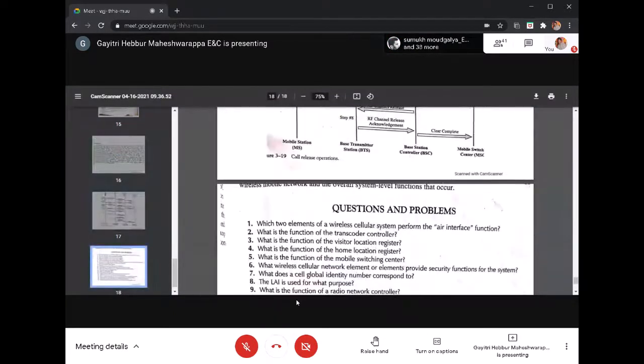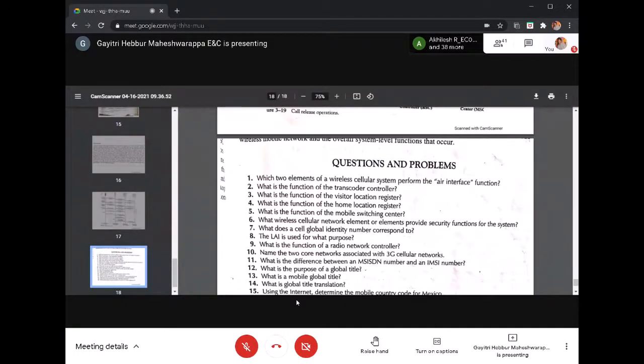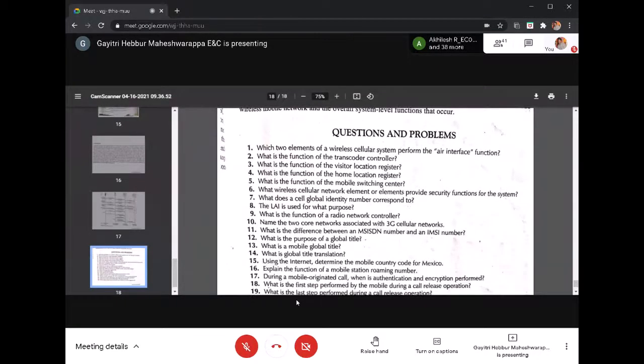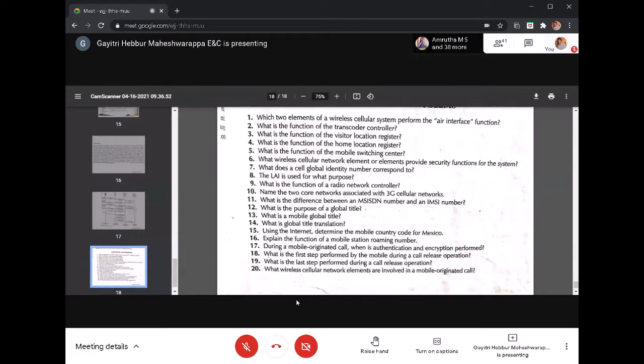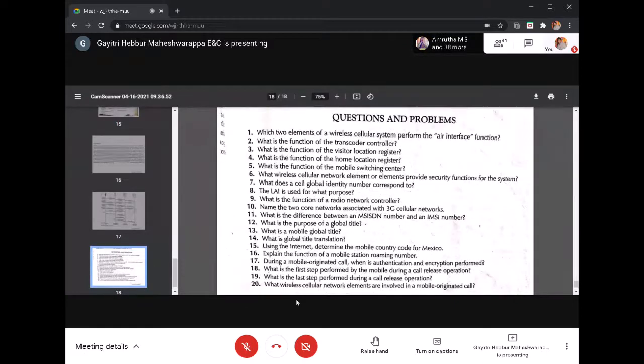Once you cut the call, these are the many acknowledgement or handshaking messages which are transmitted from the MS to the radio base station to the MS. So that is called call release operations. These are the questions related to the topic which you have covered, that is the second half of unit 1. Is it clear? Any doubt?